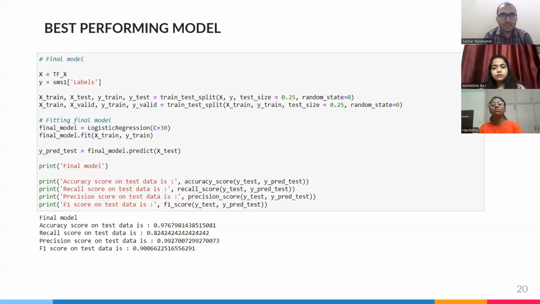Then coming to the best performing model, we considered TF vectorization on logistic regression with hyperparameter tuning. The final best performing model metrics give an accuracy score of 0.97. But in this scenario we take the F1 score as the best performance metric, because it gives the balance between the recall and the precision. It gave 0.9, which is the highest among all the models performed.